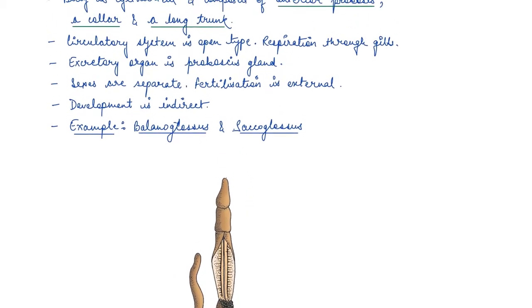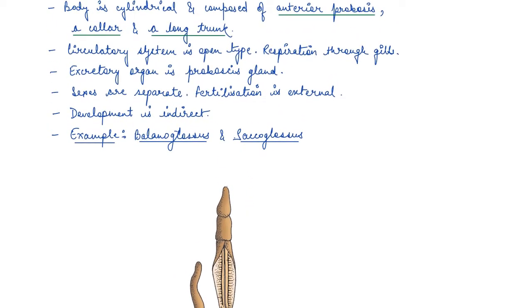Then the circulatory system is of open type, so there are no vessels present. Respiration is through gills. The excretory organ is the proboscis gland.